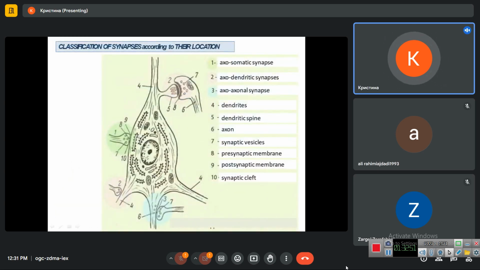According to the location of the synapses, we have the axodendritic synapse if it is formed with the axon of the first neuron and the dendrite of the second one. We can also have an axosomatic synapse if it is formed with the axon of one neuron and the soma or cell body of the second one. And finally we can have the axoaxonal synapse if it is formed with the axon of one neuron and the axon of the second one. This type of synapse is usually inhibitory.